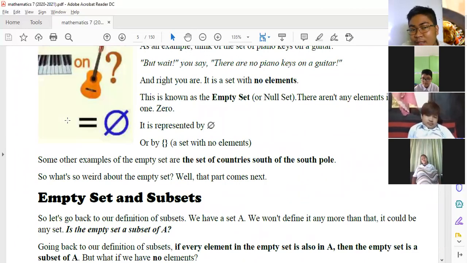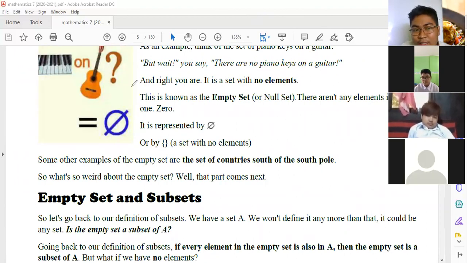So, yung empty set naman natin is lalagyan mo lang siya ng this symbol. So, it represents this one, null set or empty set.